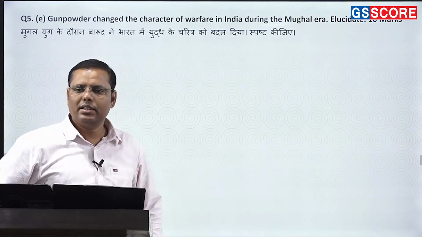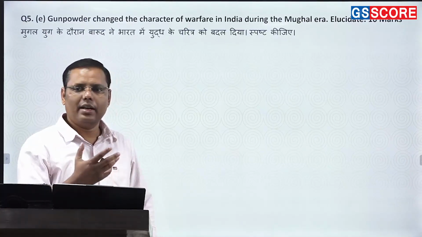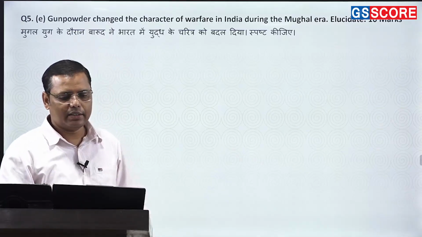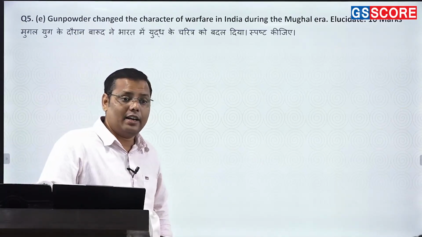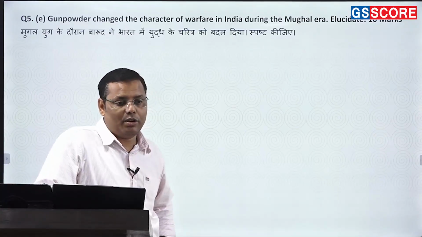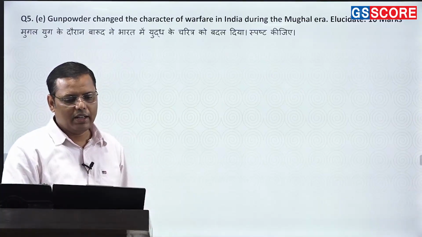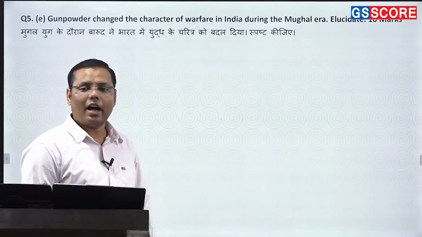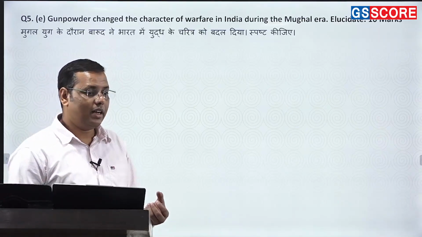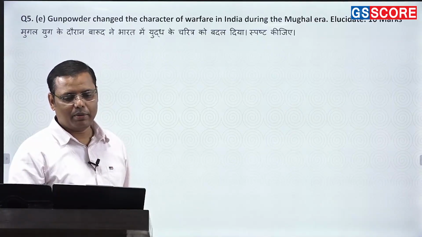Then certain tactics or strategies were being followed, as you might have read in Satish Chandra's book, such as the Persian style, the Ottoman style, the Tulguma style. These were new styles coming. Now why these new styles? Because now you have a specific weapon through which you can create a great amount of destruction, so they arranged it in such a way. Earlier, forts could almost not be destroyed. After the coming of cannons, it becomes quite easy. Then the army configuration also got changed. Earlier there were certain battalions, but now the battalion having the artillery became the most important one.